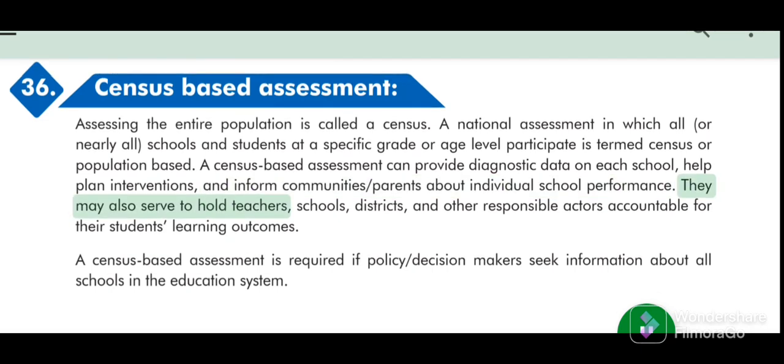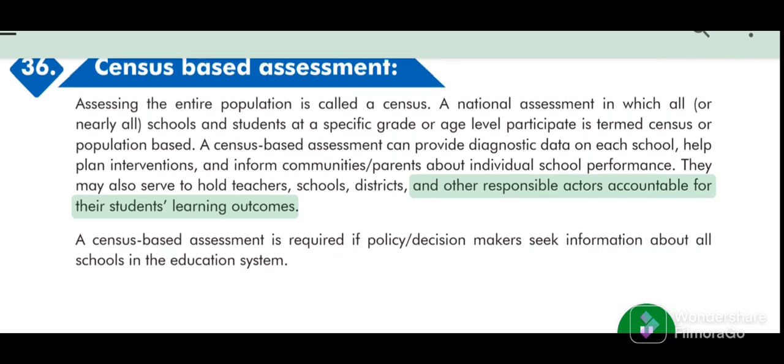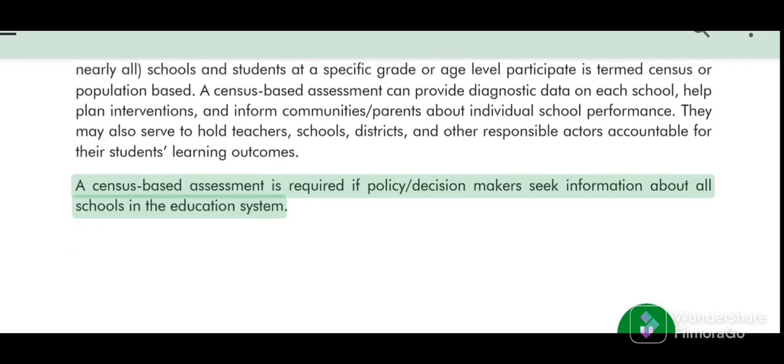They may also serve to hold teachers, schools, districts, and other responsible actors accountable for their students' learning outcomes. A census-based assessment is required if policy decision makers seek information about all schools in the education system.